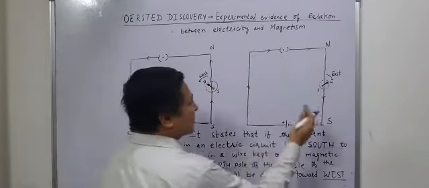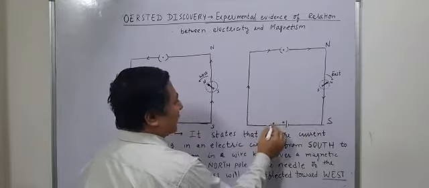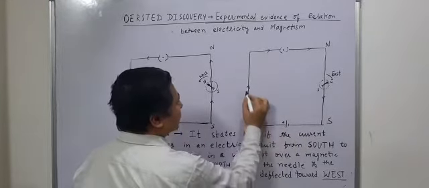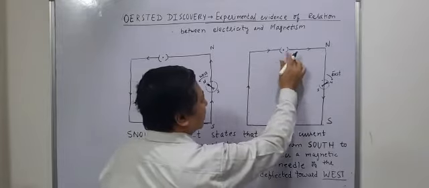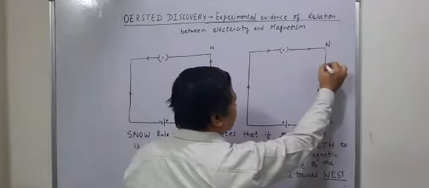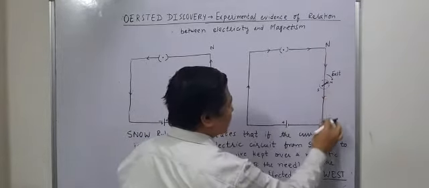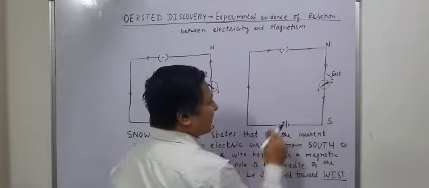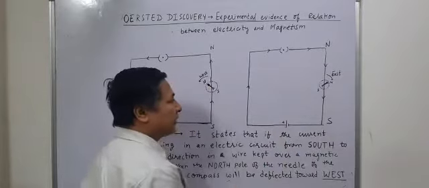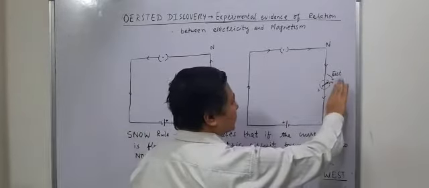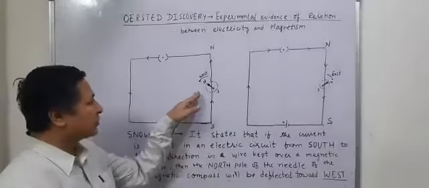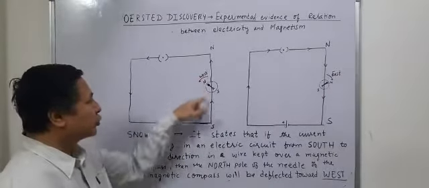But this time he changed the direction of current, so the direction of current is now from north to south. Again the wire was placed over the magnetic compass, and he saw that the deflection is towards the east.